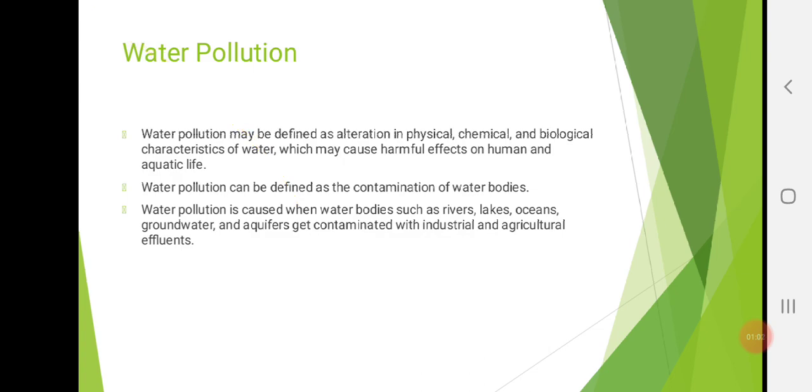So, water pollution. Everyone knows how important water is for us. Water is life, right? We can survive without food at least for 1 month, but we can't survive without water for 1 day.